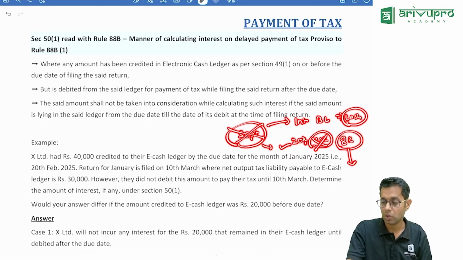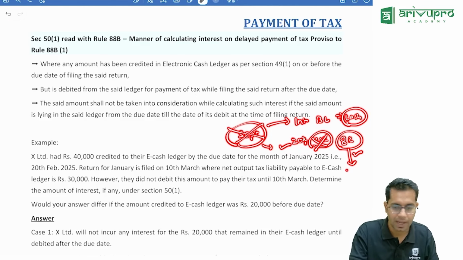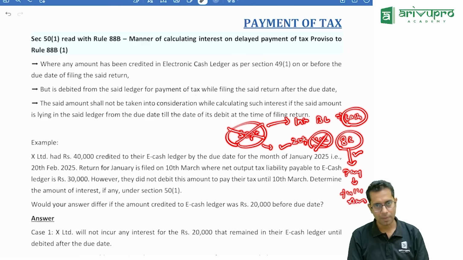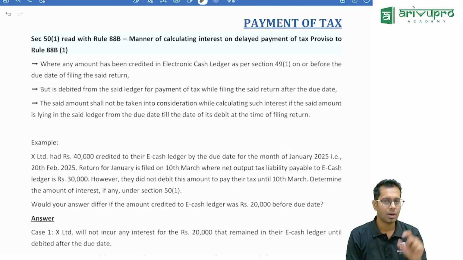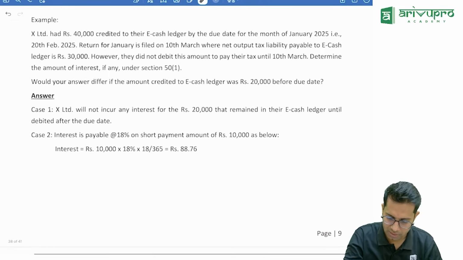Now though I can pay this amount through ITC, because this item was found later by me, I'll have to pay tax on this item on the full amount. Normally, if the return is filed late by you, on the net amount only I'll pay interest. If the amount is not considered by you in the return, on the full amount. In the marathon, we'll see that question.